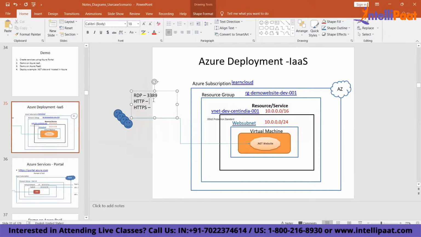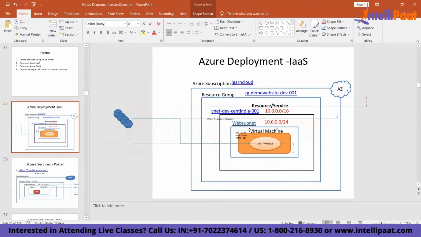To connect by HTTP, what is the port number? To connect by HTTPS, what is the port number? You need to open all these ports and make sure they are opened. Where do you open them? You open these ports in a subnet. Got it? You can open these ports at the VM level also, and at the subnet level also.